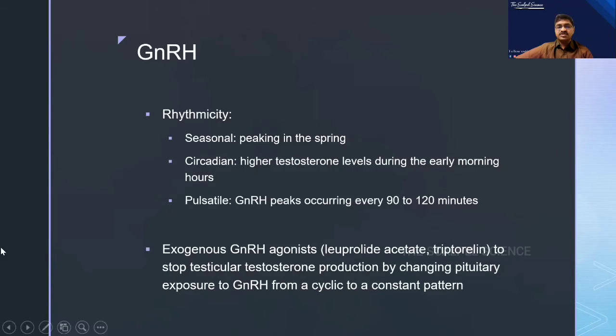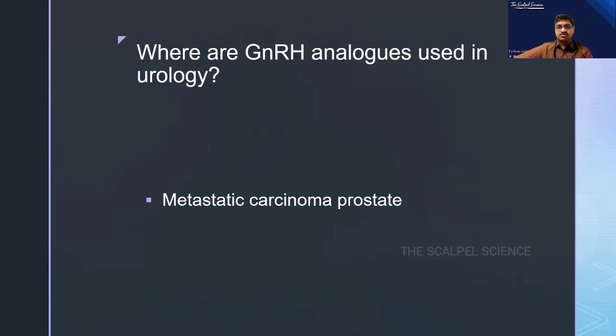GnRH has a circadian rhythm. It is seasonal, it is more in the spring, and it is also pulsatile. An exogenous GnRH agonist will stop testicular testosterone production by changing the pituitary exposure to GnRH from a cyclical to a constant pattern. So again, in this we have what GnRH does and how it is therapeutically used.